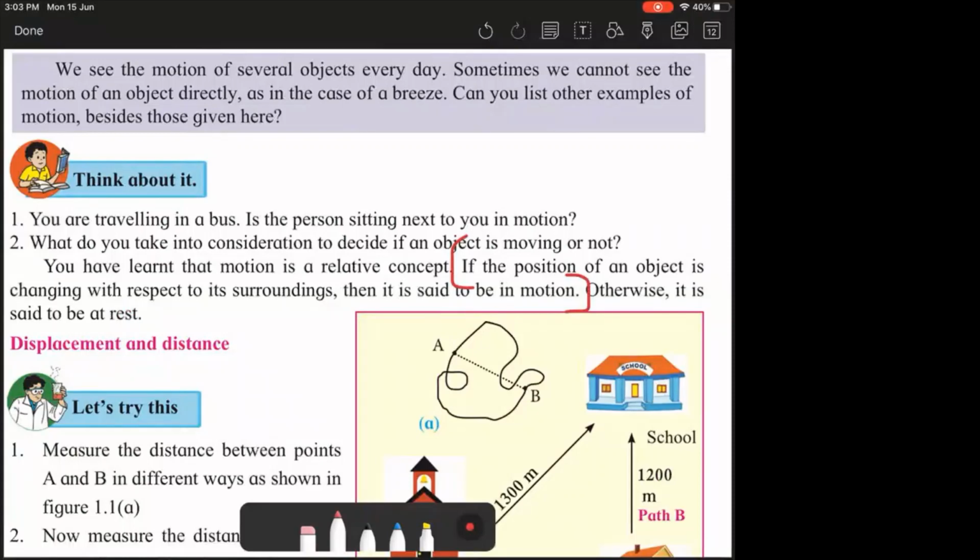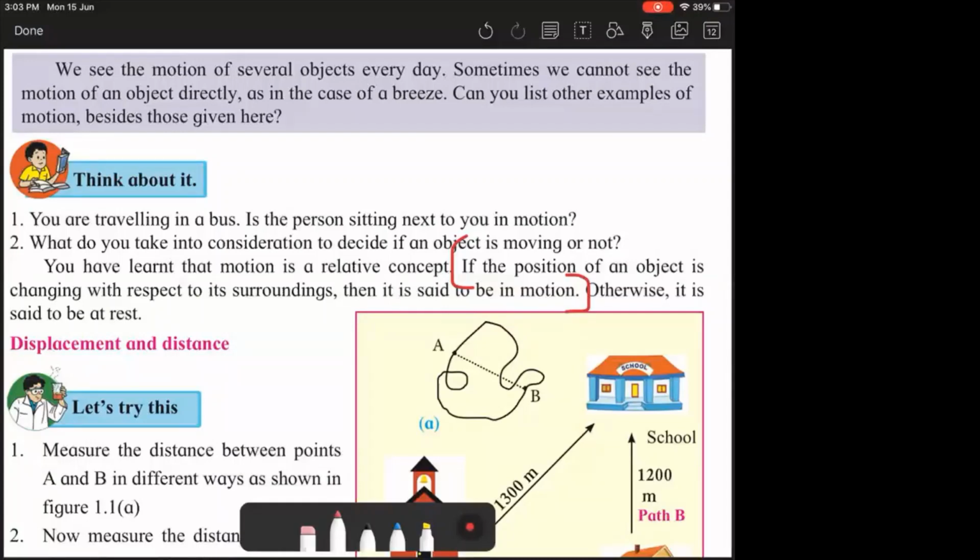One example was you are sitting in a train and you look out. When the objects are at rest outside, you realize, yes, the train is not moving because there is no motion. When the objects start moving behind, you sense, yes, there is motion, and yes, there is motion because the train is moving ahead. That is, the position of the train is changing.